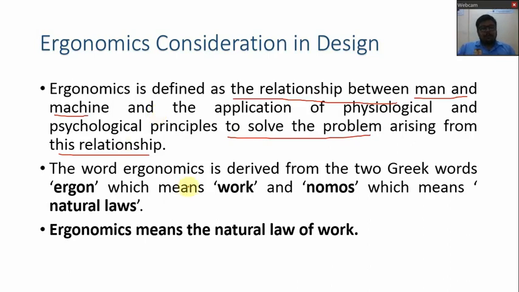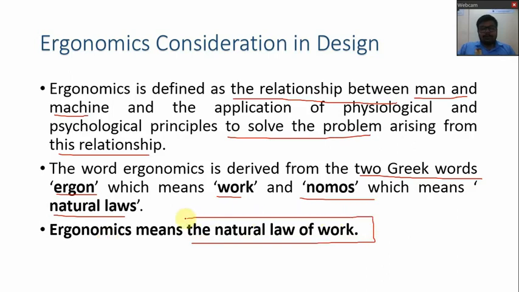The word ergonomics is derived from two Greek words, that is ergon, which means work, and nomos, which means natural laws. So ergonomics means the natural law of work.